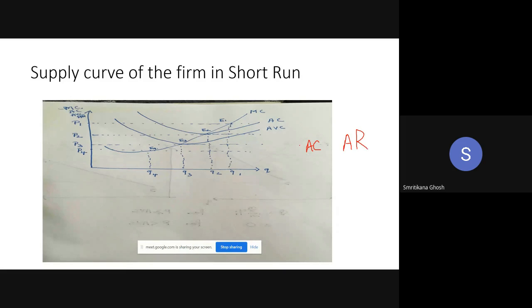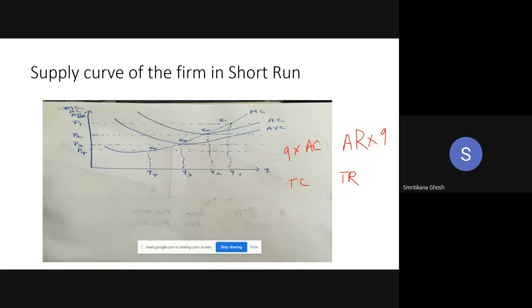If we multiply average cost with Q, then I will get total cost. Similarly, if I multiply average revenue with the same Q, then I will get total revenue. So this is the relation between the averages and the quantity.